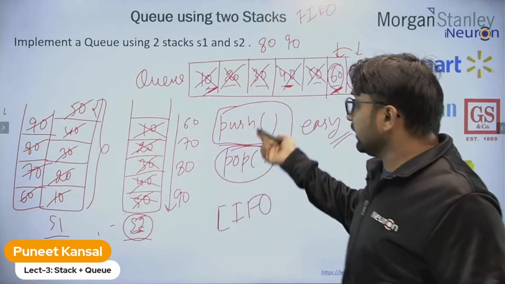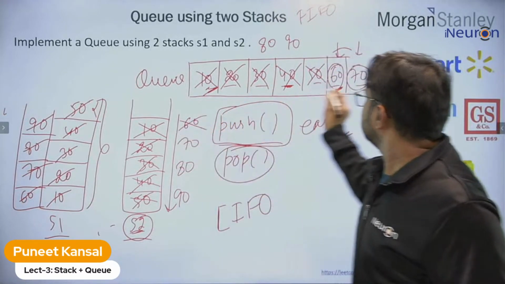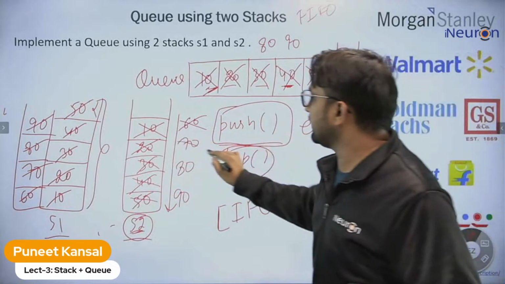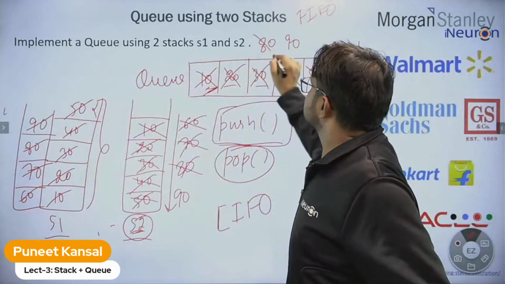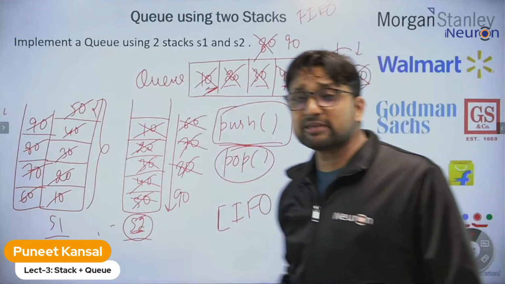And if you want to delete, now you can delete 60. Yes, next element is 60, 70, next element is 70, next element is 80. Yes. So what is the idea? How